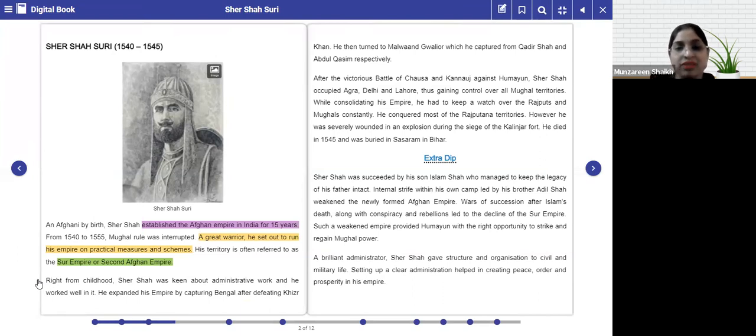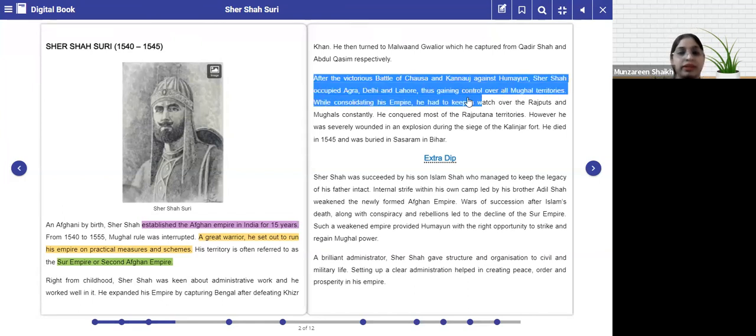Please underline this. After the victorious battles of Chausa and Kannauj, which were against Humayun, what did Sher Shah do?